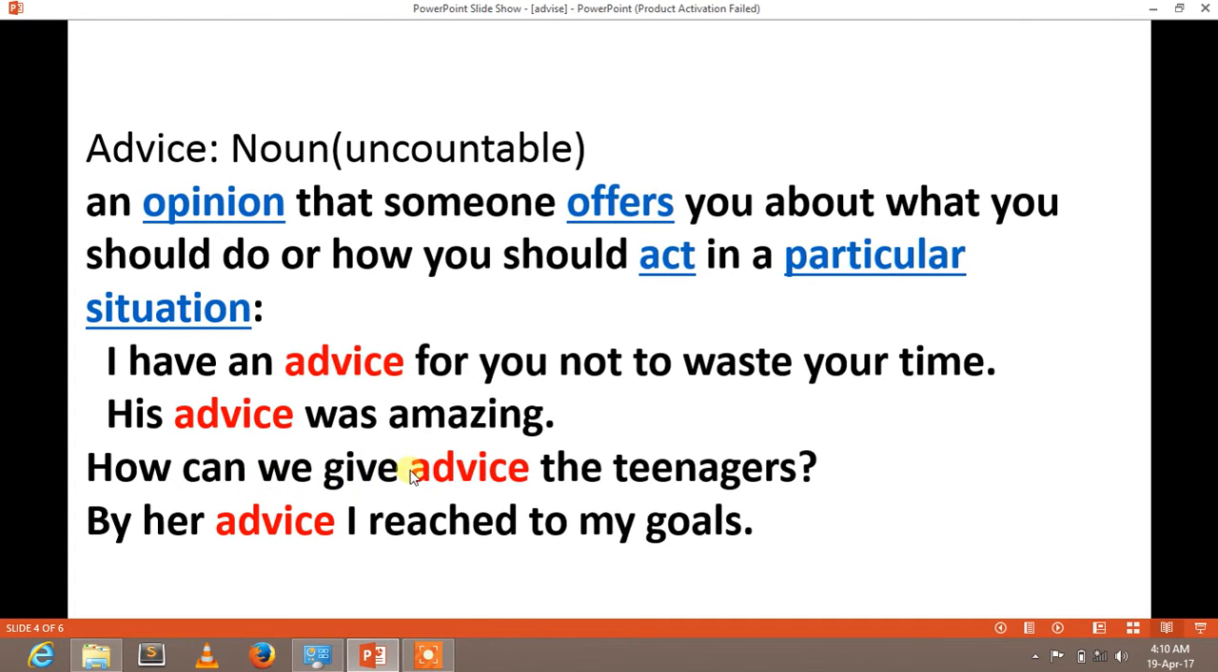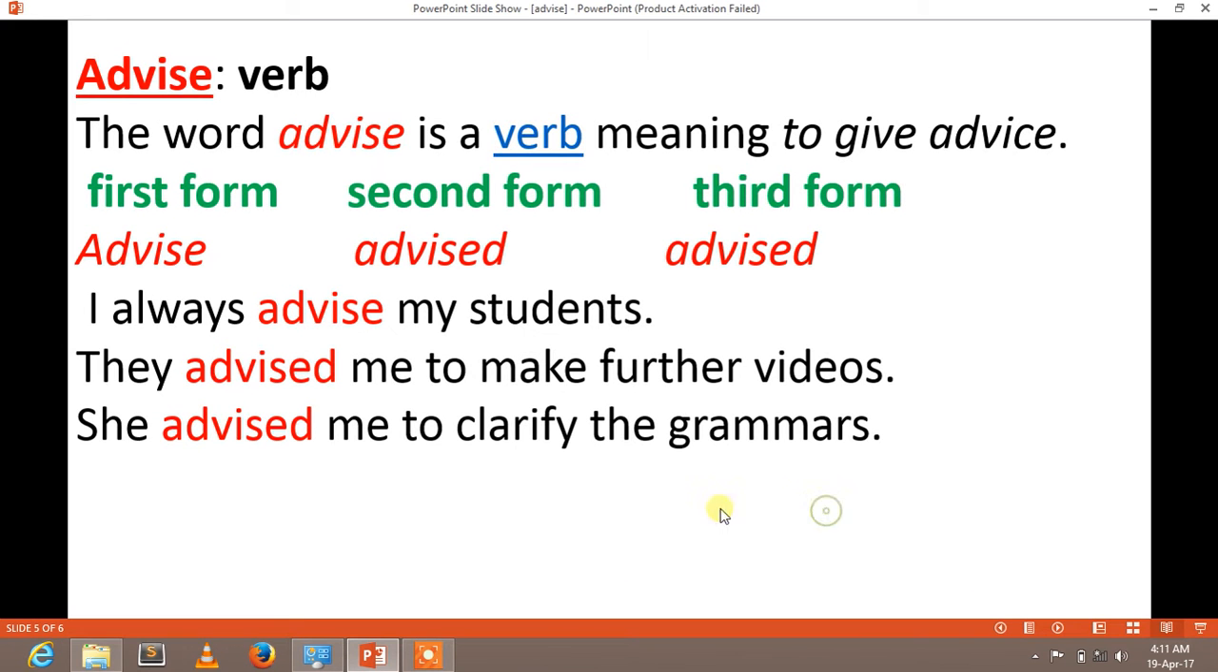How can we give advice to the teenagers? See, here give is the verb and advice is the noun. If I say, how can we advise the teenagers with ICE, then it is wrong. How can we give advice to the teenagers? By her advice, I reached my goals.